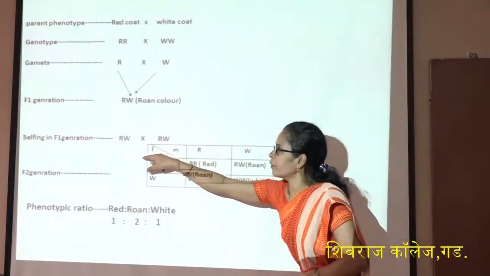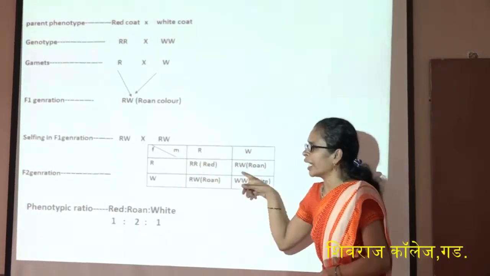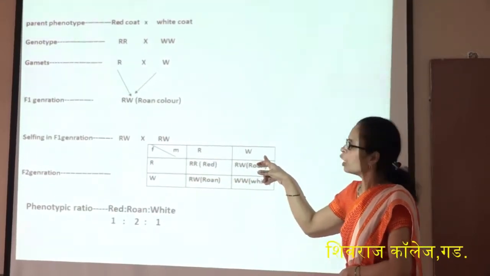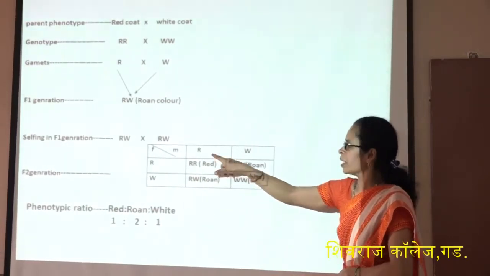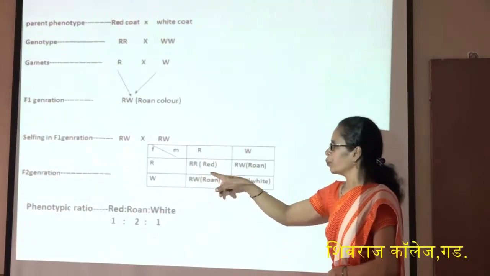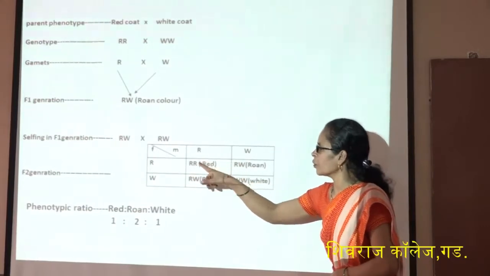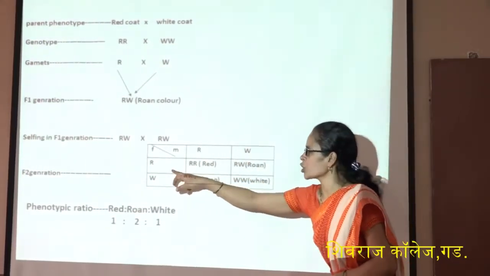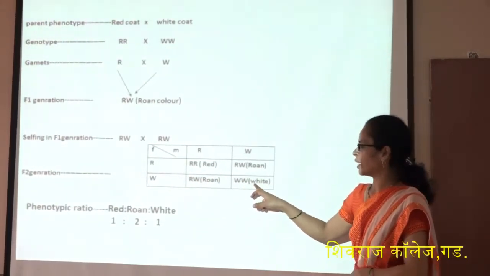If we self the roan color, that is, selfing between RW and RW, we get the F2 generation. In the F2 generation, on this side are the male parent gametes and here are the female parent gametes. Here is R, here is W, similarly here is R, here is W. R crossed with R gives RR, a red color. R crossed with W gives RW. Again W crossed with R gives RW. Again W crossed with W gives a white color.